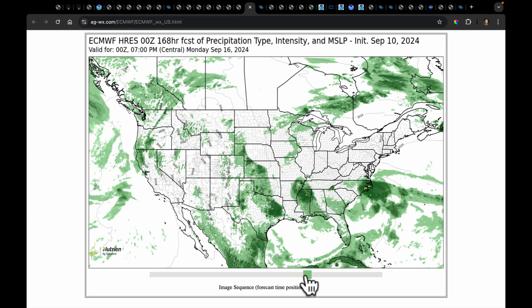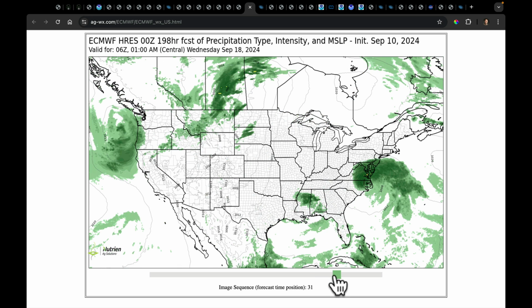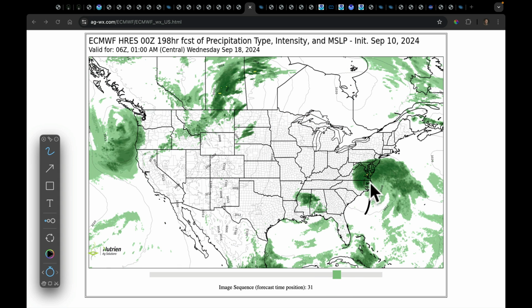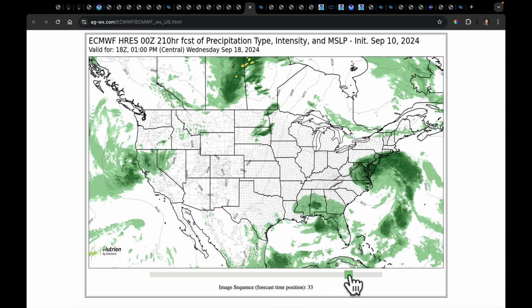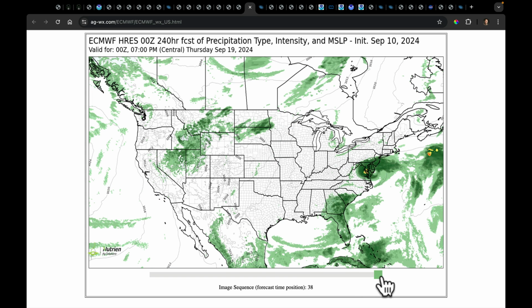So this is now Monday night playing out to Tuesday, and that low is expected to curl up and go toward the mid-Atlantic. Meanwhile, we had another system, our third one, coming in like this along the west coast. And so this pattern is unblocked and it's open and it's moving.